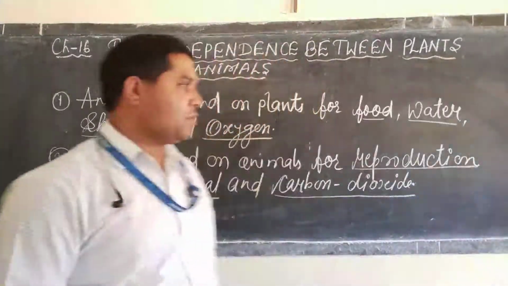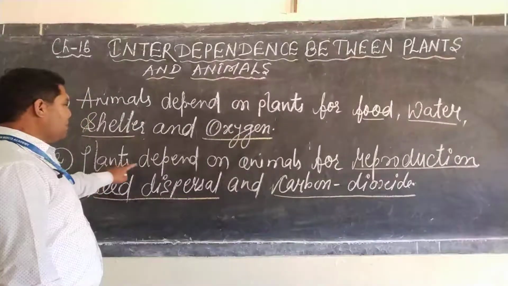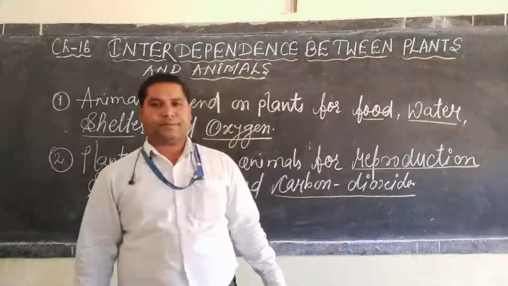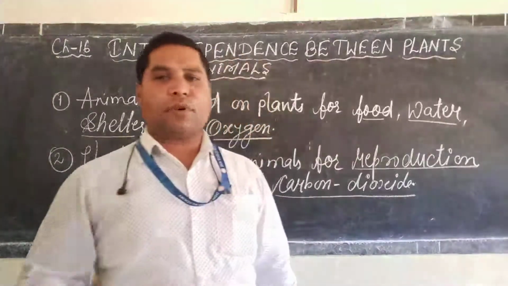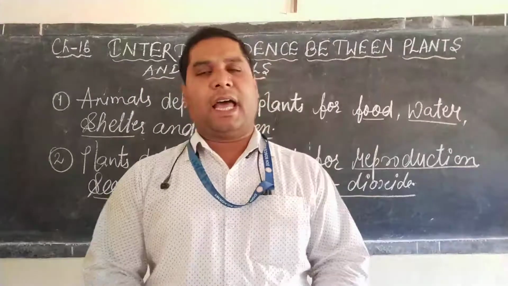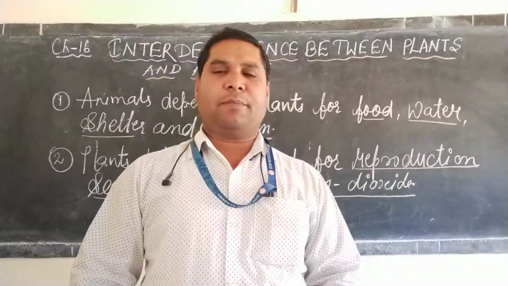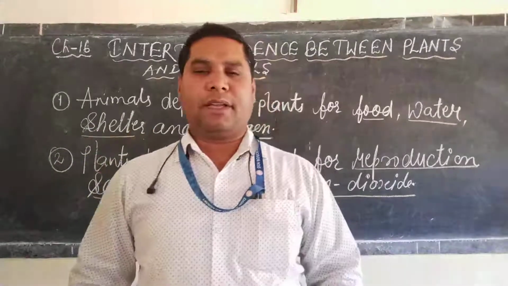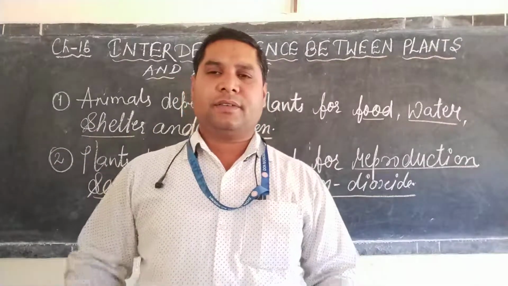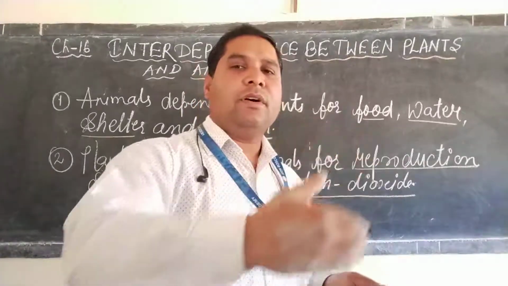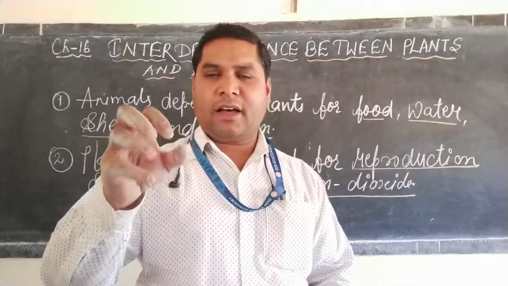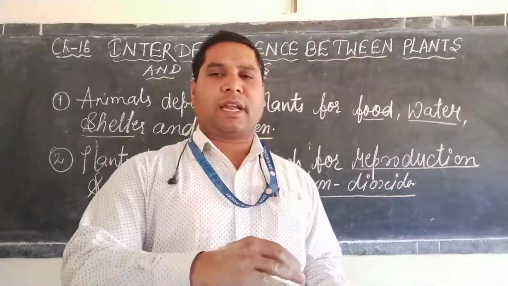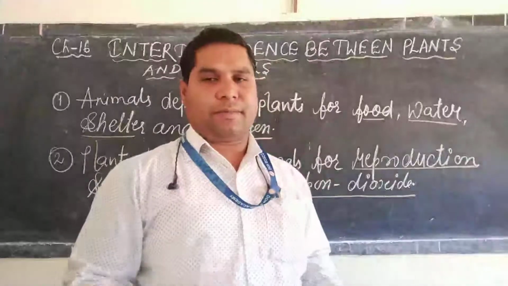Next I am going to explain to you how plants depend on animals for reproduction. Dear student, plant reproduction is done with the help of animals. For example, certain insects like honeybees and butterflies visit plant to plant for collecting nectar, and in this way they transmit the pollen grains from one flower to another.